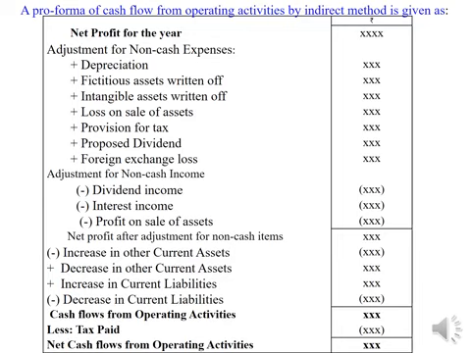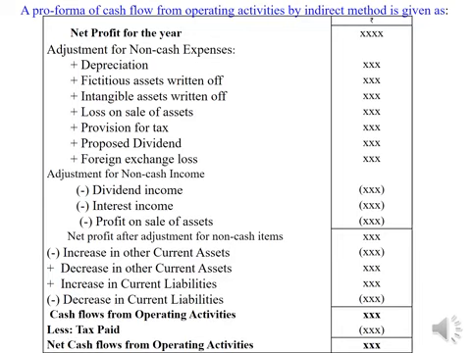Loss on sale of assets will be added back. Provision for tax will be added back. Proposed dividend, if any, should be added back. Foreign exchange loss should also be added back. Keep in mind, if these are charged or debited to profits, then only these should be added back. If these items are not considered while calculating profits, then these adjustments are not required.